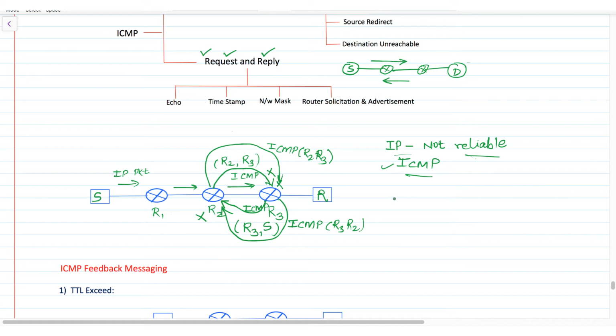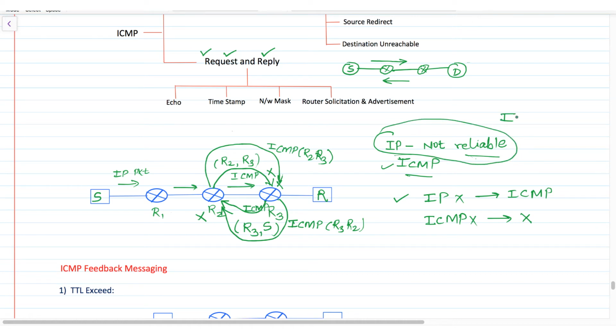Here we need to learn two things. First, if an IP packet is lost, there will be an ICMP message. But if an ICMP packet gets lost, no ICMP packet will be forwarded. So IP is not a reliable service, and even if we combine IP plus ICMP, the entire packet together is still unreliable.